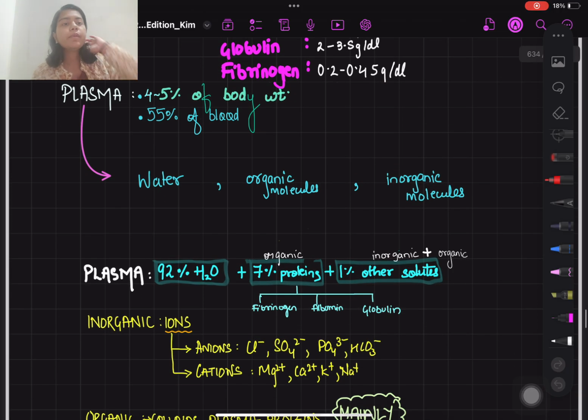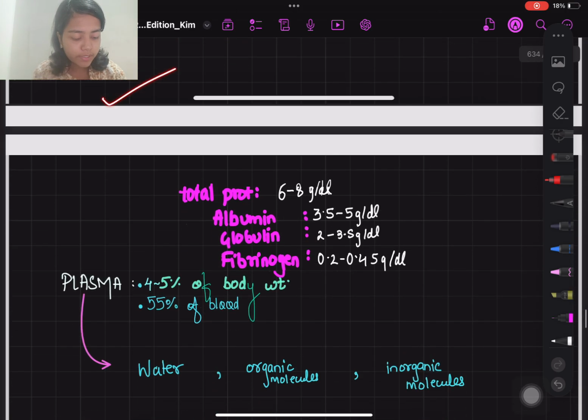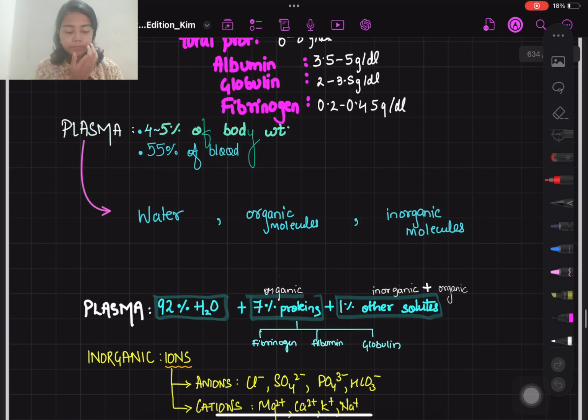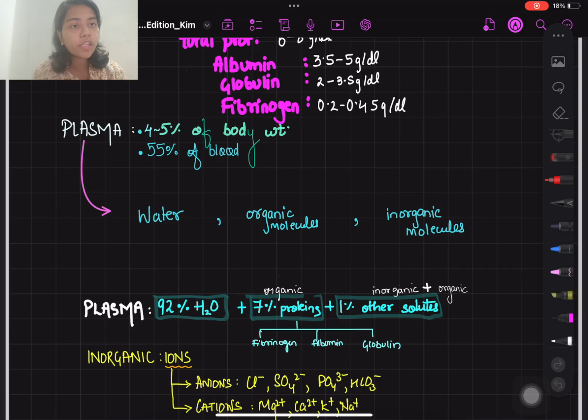Okay, so now we'll begin with the constituents of plasma. Plasma and its constituents we'll see. How much percentage of blood was plasma occupying? It was occupying 55% of the blood. What is plasma? It's a protein rich fluid. So what are the proteins? These are albumin, globulin, fibrinogen, right?